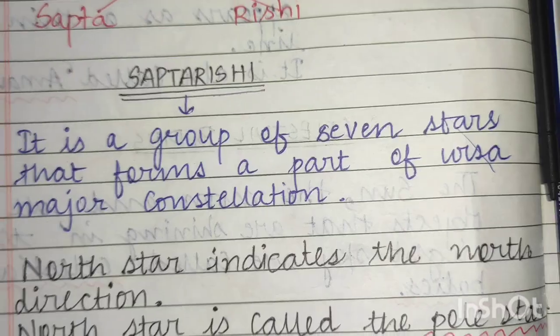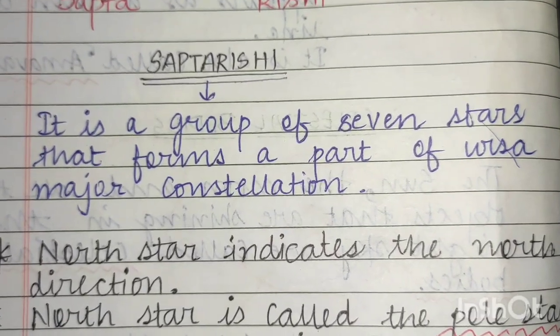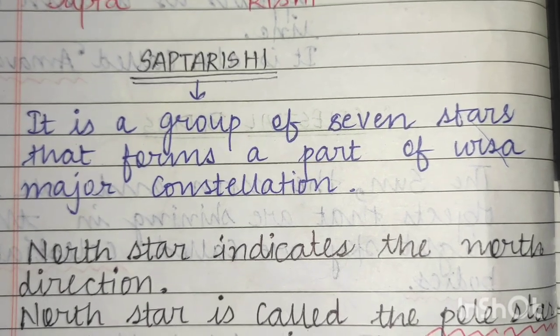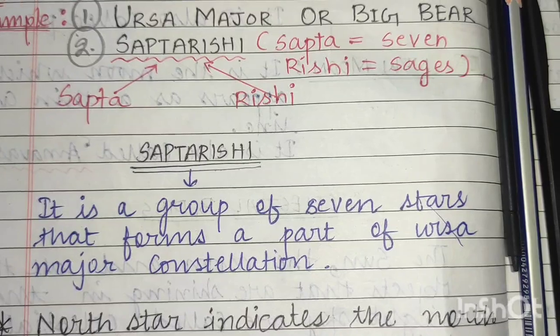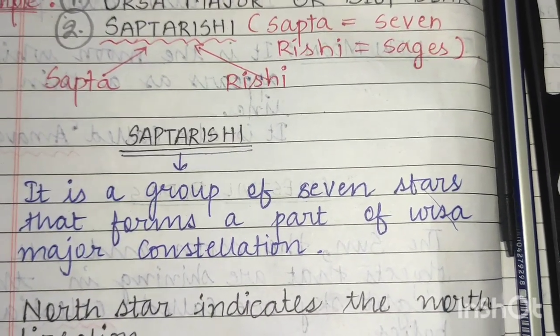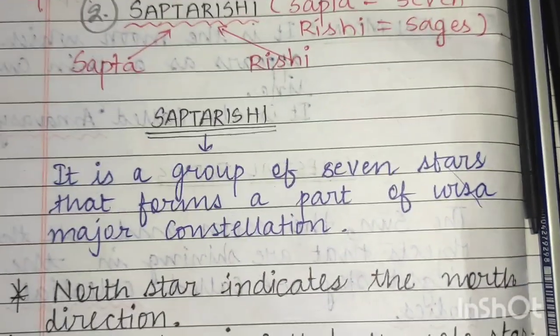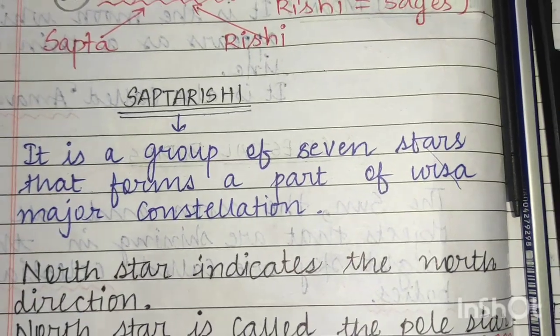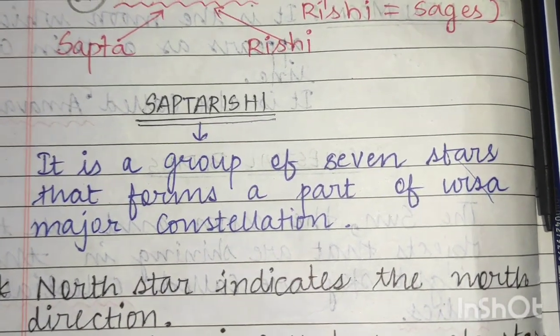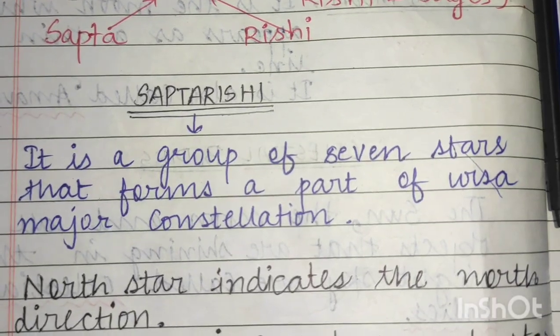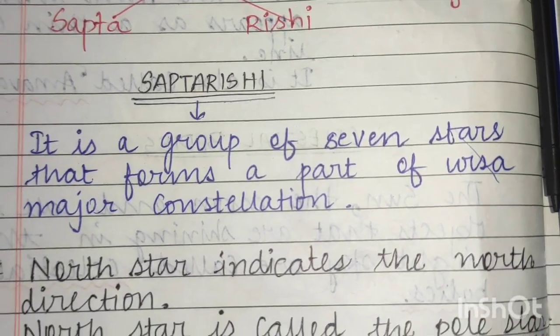Okay, so this constellation is formed by 7 stars, the group of 7 stars that forms a part of the Ursa Major constellation. Saptarishi is a part of the Ursa Major constellation only. Now it is understood what Saptarishi is. It is a group of 7 stars that forms a part of the Ursa Major constellation.